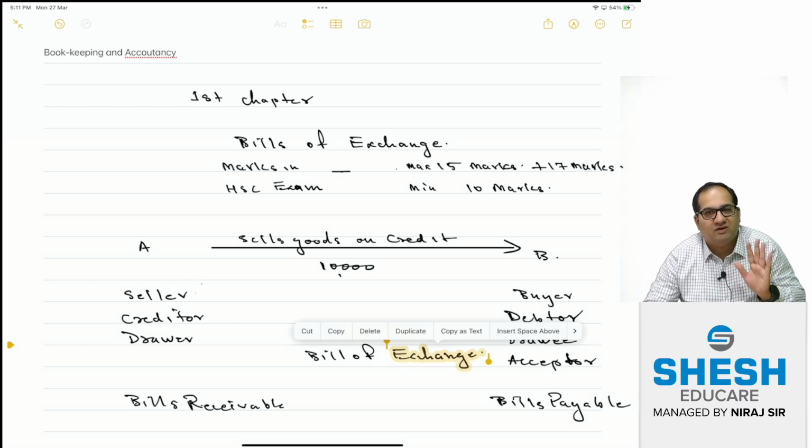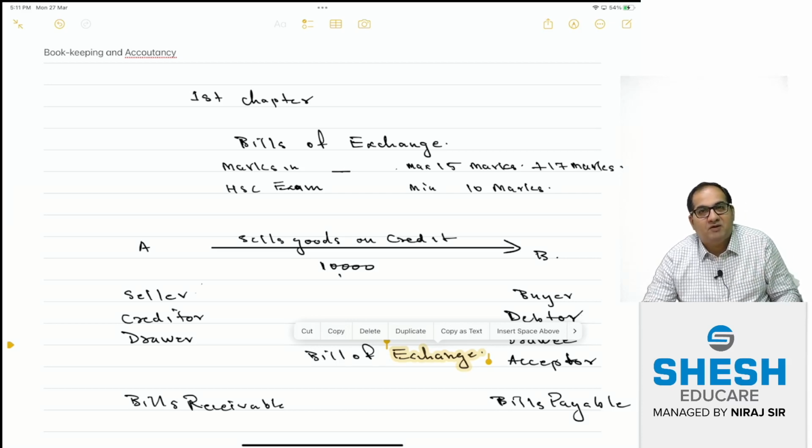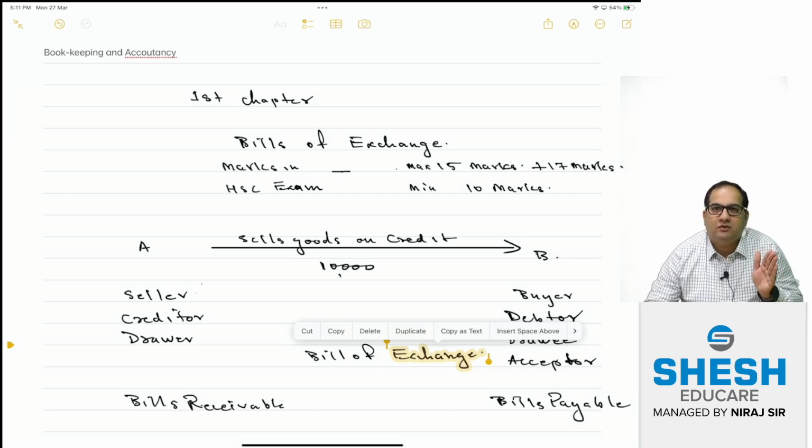So here I know exactly they can ask a problem of which chapter and how many marks and what is the weightage. So 15 to 17 marks obviously out of the 80 marks written paper. Correct? So what is it that we are going to learn in this chapter?